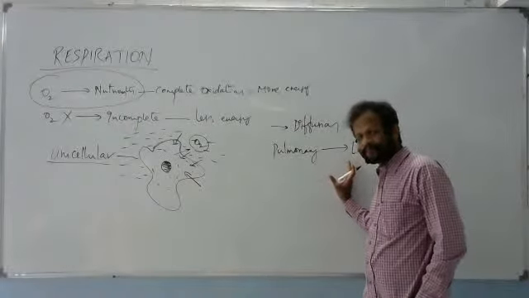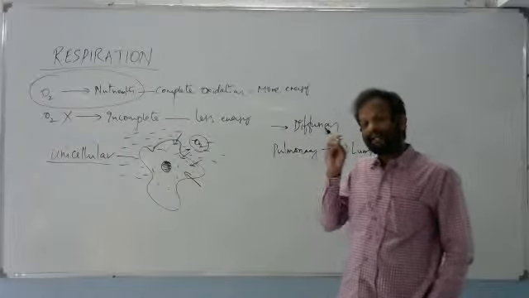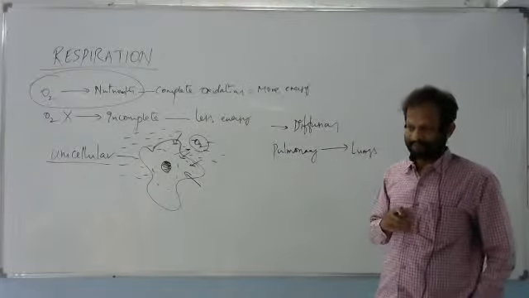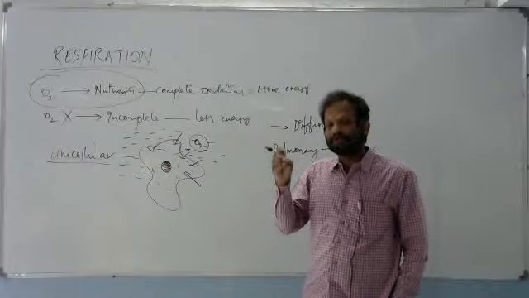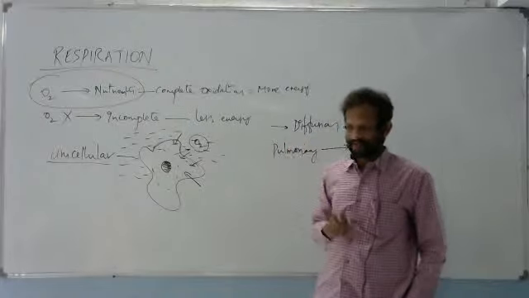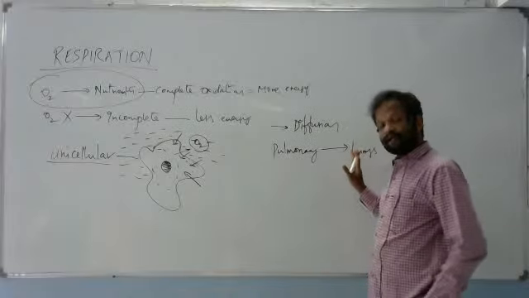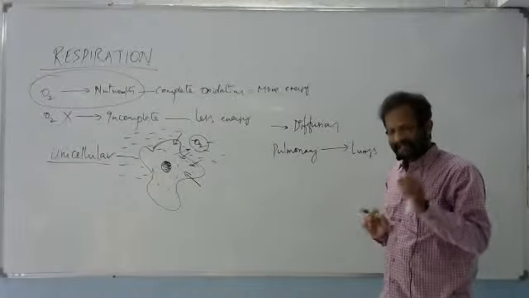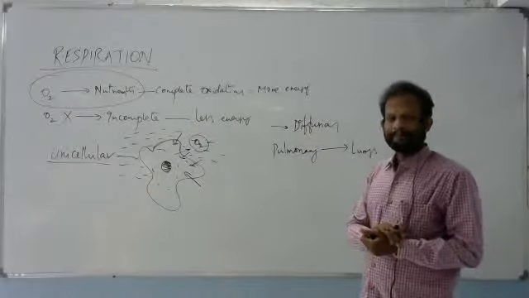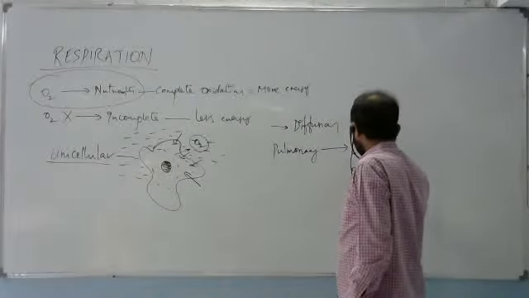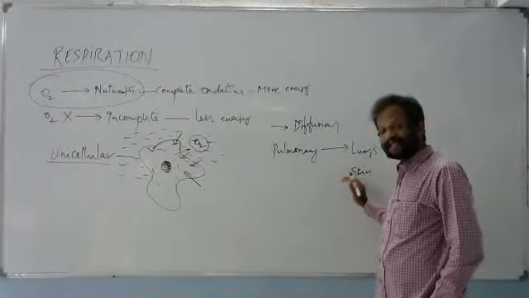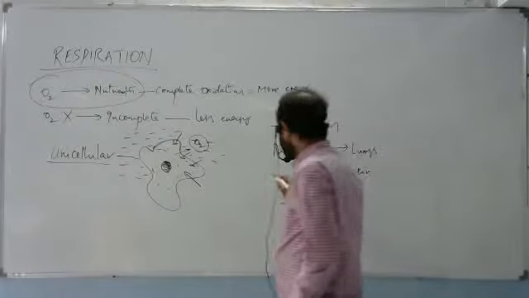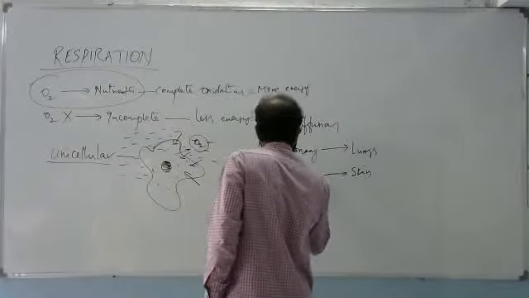Respiratory organs in the sense that exchange of gases takes place. The blood will take that oxygen to all the cells of the body. The same blood will take CO2 from all the cells of the body to the lungs. So you cannot expect the same lungs in all animals. In some animals, for example earthworm, we can find skin as the respiratory organ. Through the skin, exchange of gases takes place. We call that respiration cutaneous respiration.